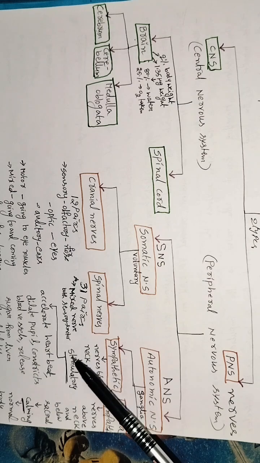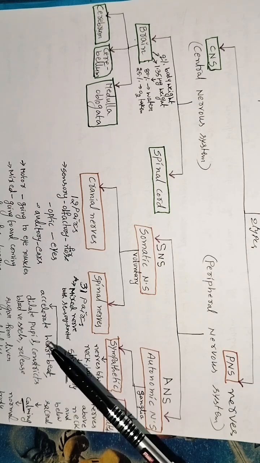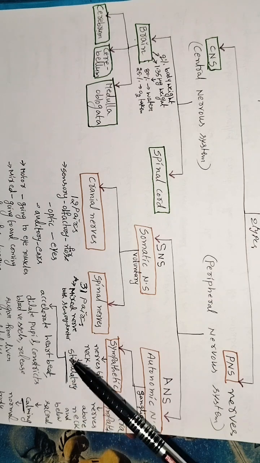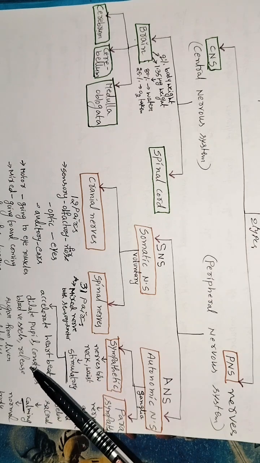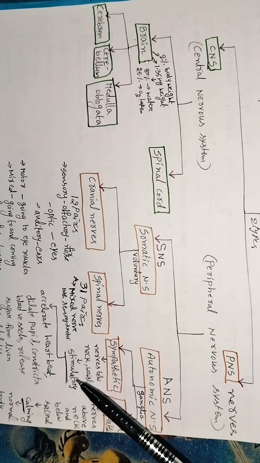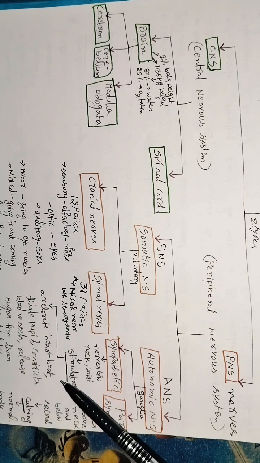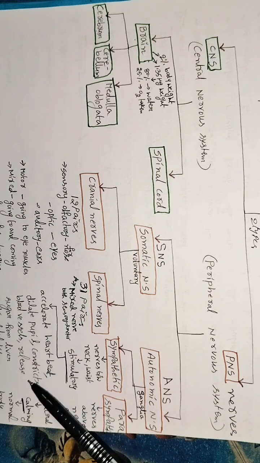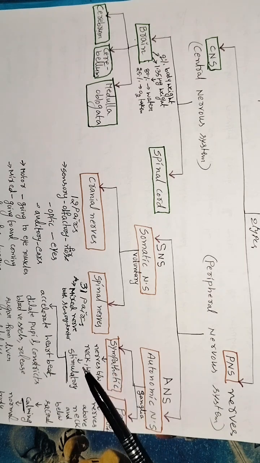It is stimulatory: it accelerates heartbeat, dilates pupils, constricts blood vessels and releases blood sugar from the liver, and it is stimulated by the adrenal gland. The hormone secreted by the adrenal gland is adrenaline. So this is the stimulated sympathetic nervous system.